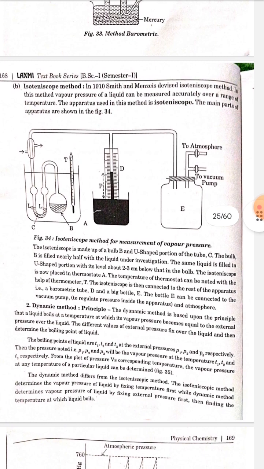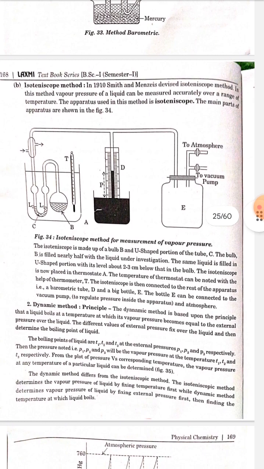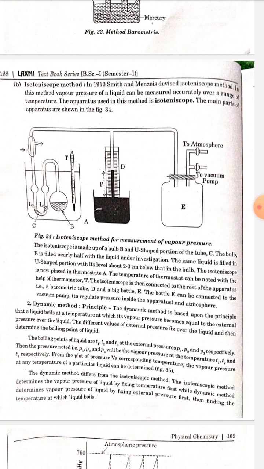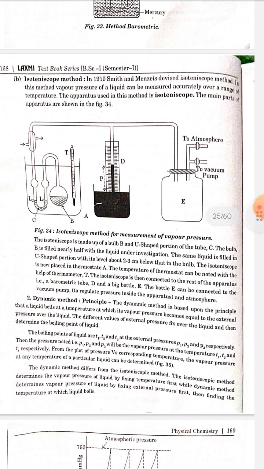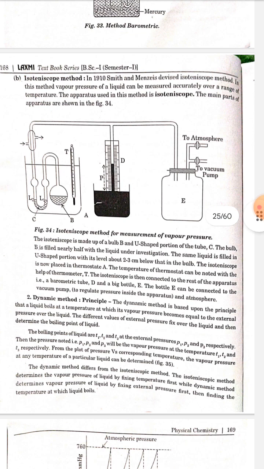The isotoniscope is now placed in thermostat A. The temperature of the thermostat can be noted with the help of thermometer T. The isotoniscope is then connected to the rest of the apparatus, that is, a barometric tube D and a big bottle E. The bottle E can be connected to the vacuum pump to regulate the pressure inside the apparatus and atmosphere.